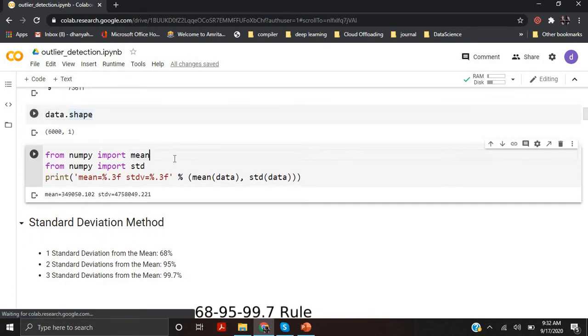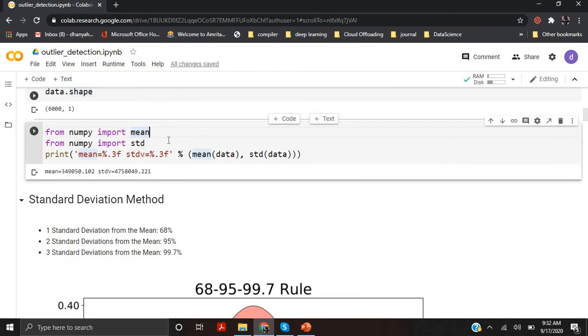With the NumPy package, I'm displaying the mean and standard deviation of your data. As you can see, the mean and standard deviation of the data are too high. Since the mean and standard deviation depend very much upon the outliers in the dataset, it is displaying an abnormally high mean and standard deviation, even though I have filled my data within the range of 10,000 to 1 lakh. The mean and standard deviation show a very high value because of those abnormal values which I have inserted in the dataset.